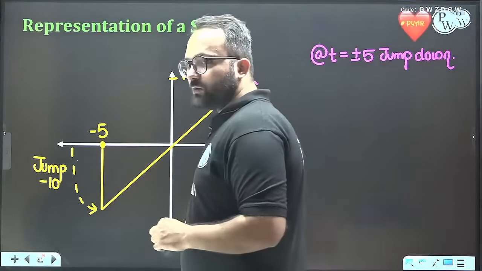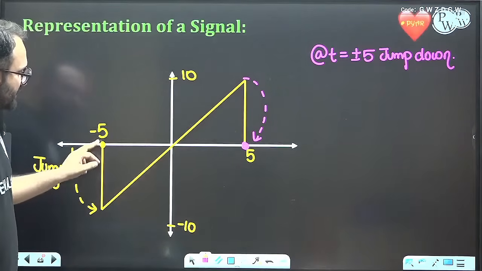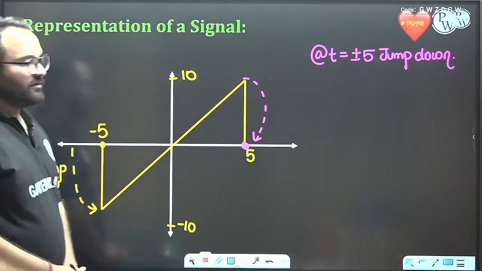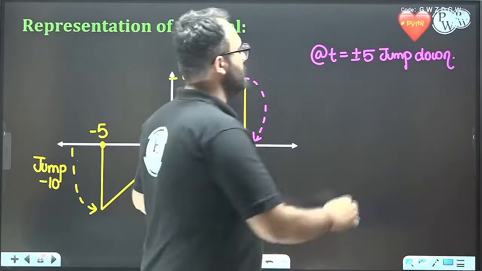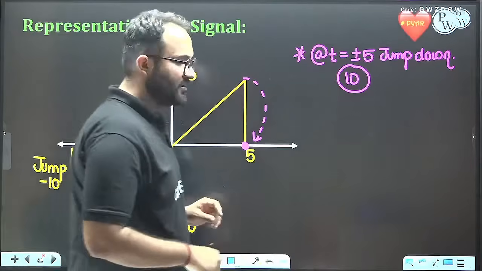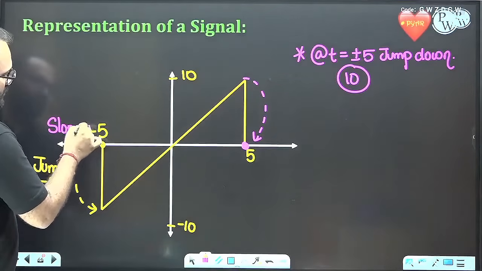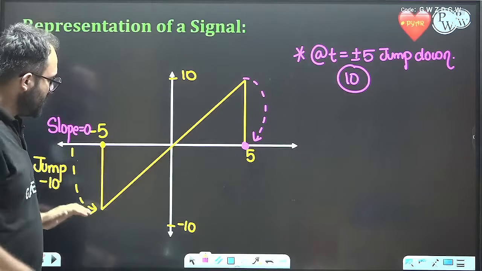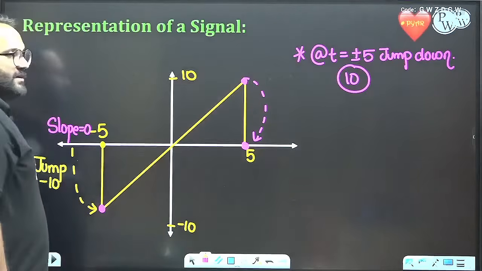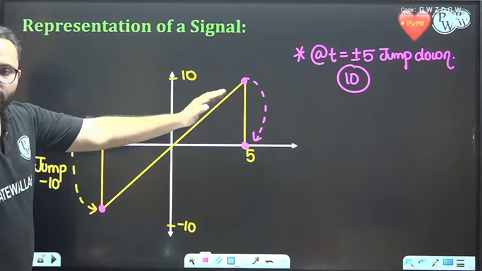Jump which is downwards. Okay, and what is the amount of jump? We can see that the amount of jump, it is going from 0 to minus 10. So it is downwards by 10. Okay, now initially the slope is 0. Now from this point to this point, we can see that the slope is positive. The slope is positive. Okay.